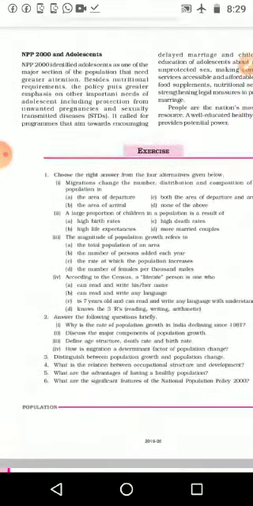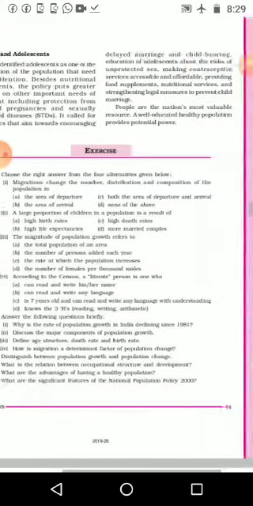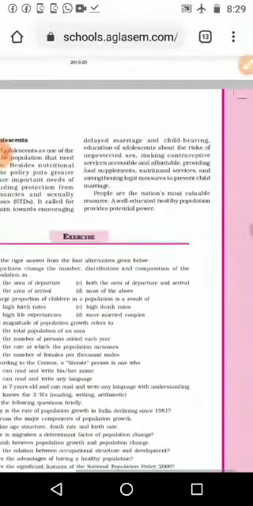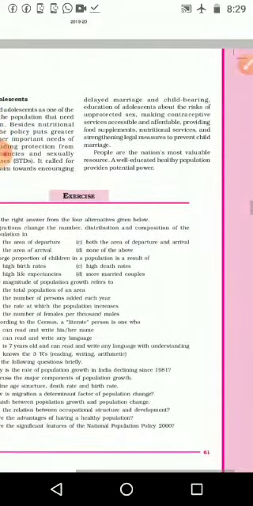The next one: because of this sexual abuse, what is happening? Sexually transmitted diseases, especially nowadays HIV and other things, are affecting the people. So what are the programs the government is encouraging? First, delay the marriage age of the girl and boy both, especially the girl.